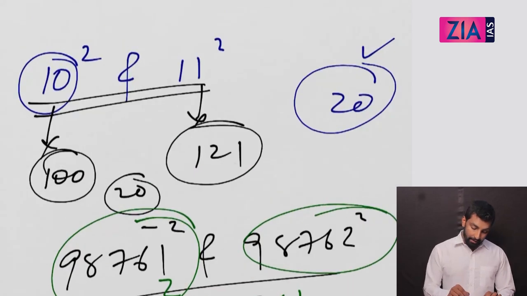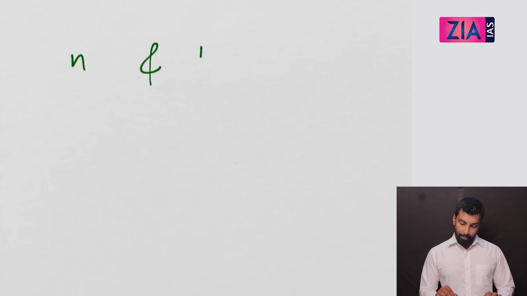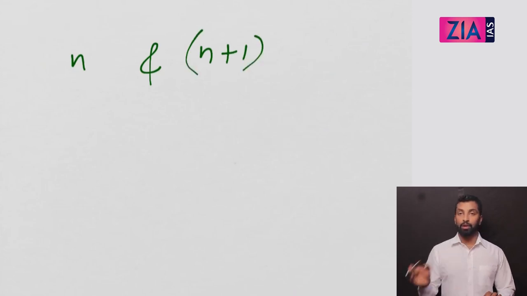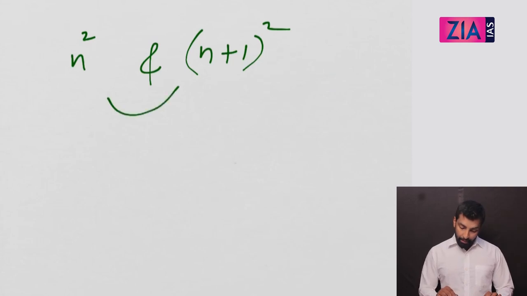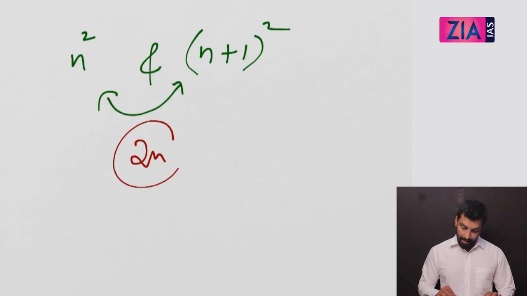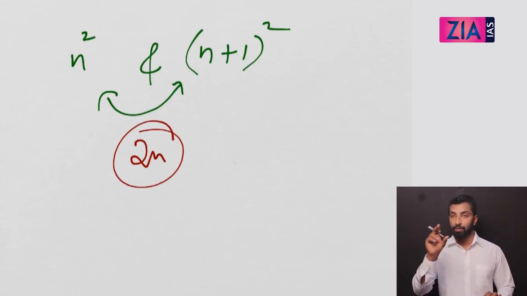Now if you generalize, it's like this. You have a number n and a number n plus 1. These two are consecutive numbers. How many natural numbers are between their squares? The answer is always 2n. So between n square and (n plus 1) square, there will be 2n natural numbers, if you need to generalize or need a formula. Otherwise, just keep it in mind like this. I hope this is clear for all of you.